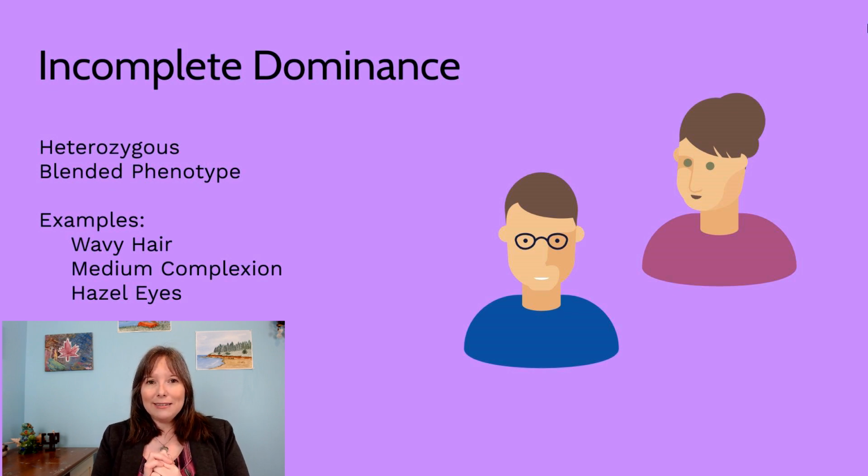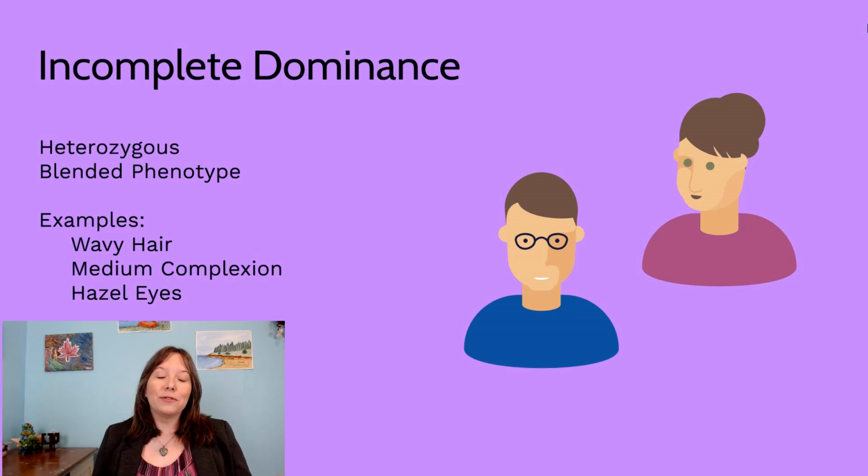In humans, we tend to see lots of blended phenotypes, such as wavy hair could be a mix of curly and straight hair. We also may see people with a medium skin tone complexion if they had a parent with a darker complexion and a parent with a lighter complexion. And we might also see in eye color hazel eyes, where one parent gave them an allele for green eyes and one parent gave them an allele for brown eyes. They don't have brown or green eyes. They have a bit of a hazel that's a bit of a mix. So that could be incomplete dominance.